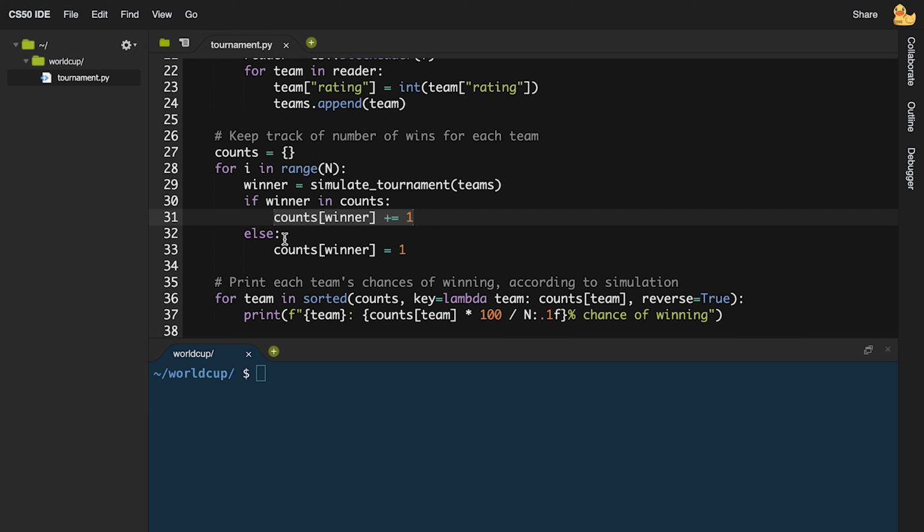But otherwise, if they're not already in my dictionary of counts, that means that this team hasn't won any tournaments before. This is the first tournament they've won according to our simulations. And so we're going to set counts[winner] equal to 1 to mean that now they've won 1 tournament. And so at that point, counts by the end of this loop will have counted up the number of times that every team wins different tournaments, and then we can use that data to figure out the approximate probability that any team is going to win the entire tournament.